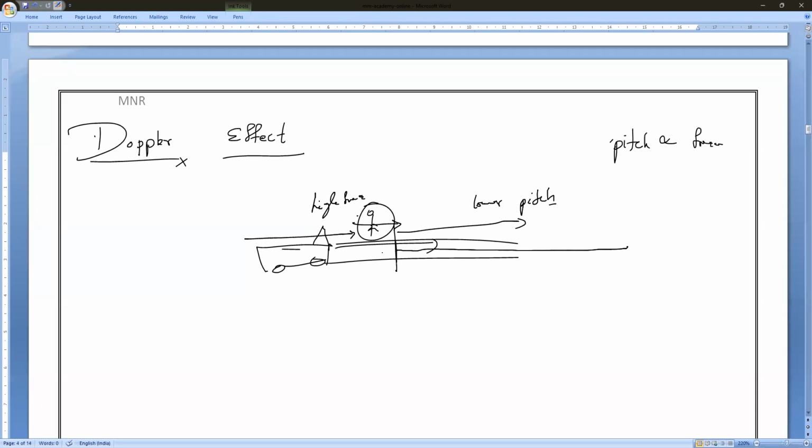So let us see now. That is what we call the Doppler effect. So let us define the Doppler effect. The phenomenon of apparent changes in the frequency.